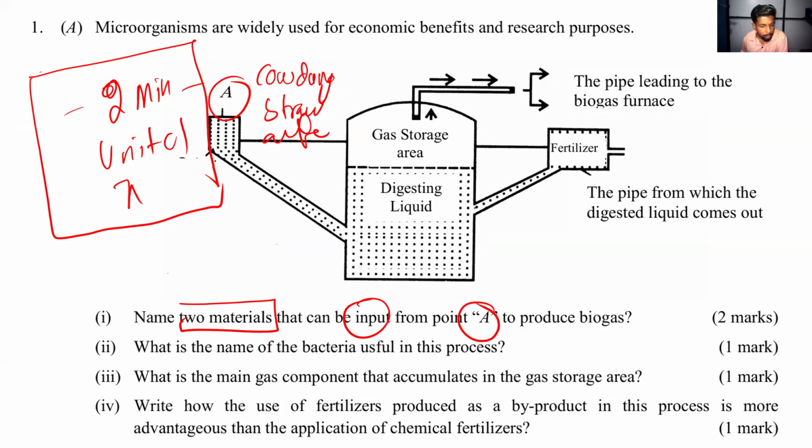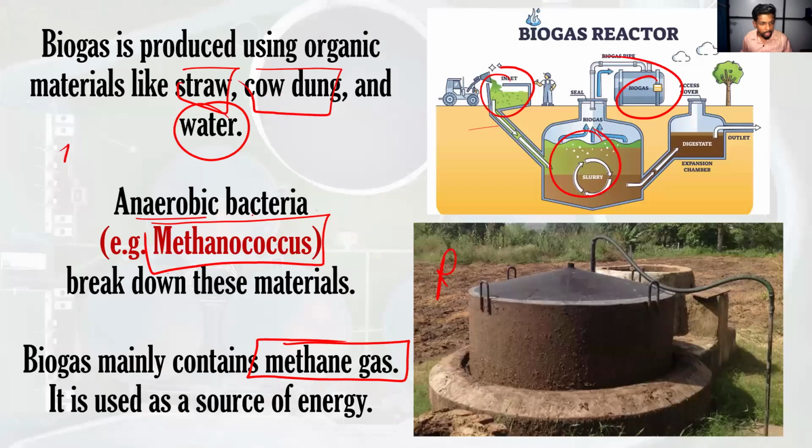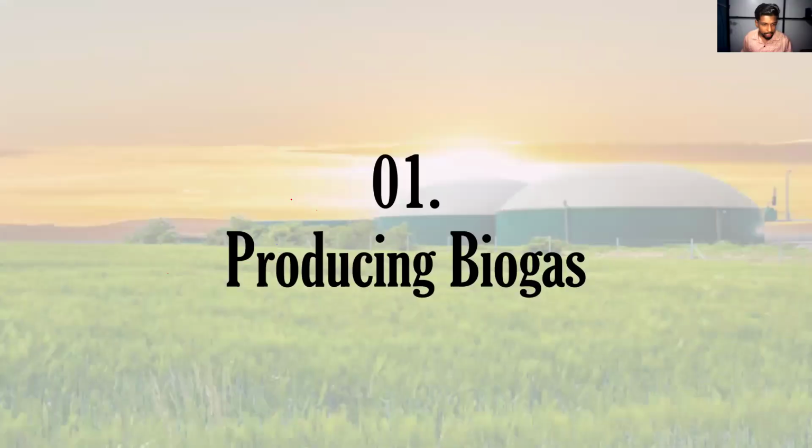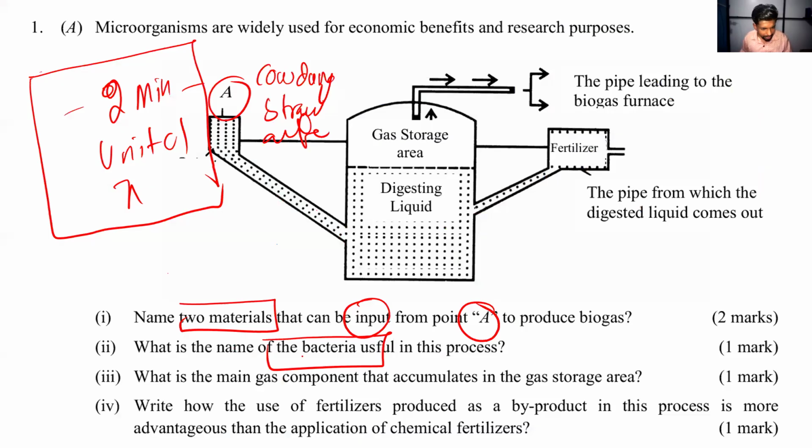Question number 2. What is the name of the bacteria that is used? That is Methanococcus bacteria. What is the name of the bacteria? Methanococcus bacteria. Okay. What is the main gas component that accumulates in the storage? What is the name of that gas?